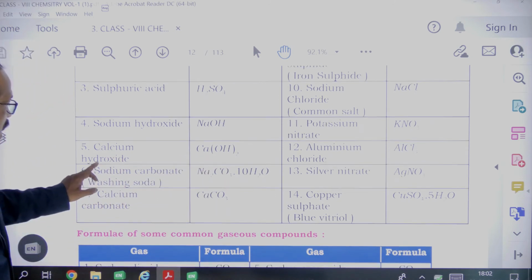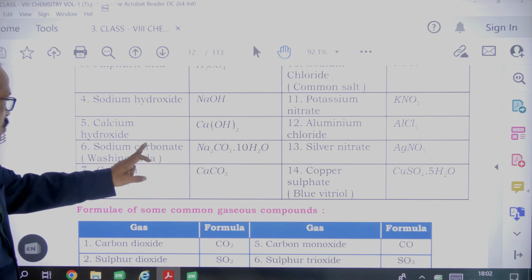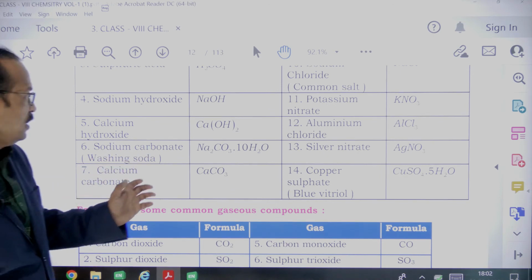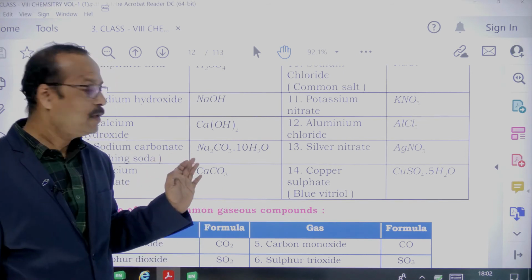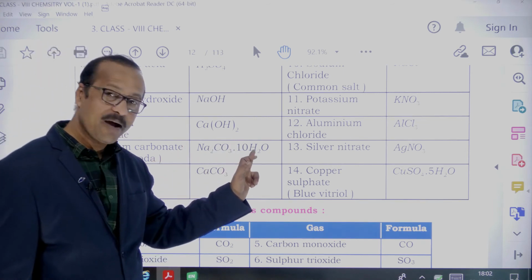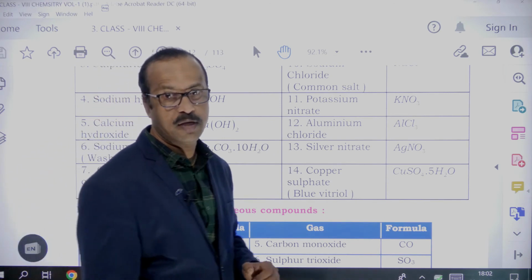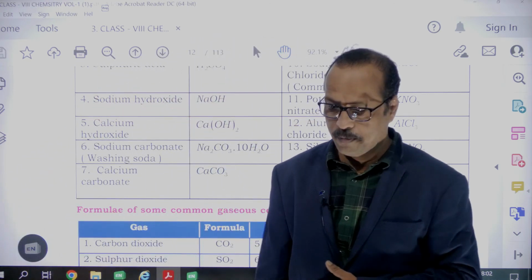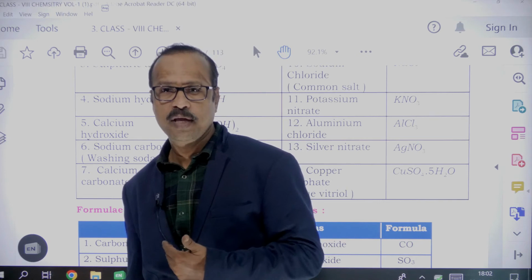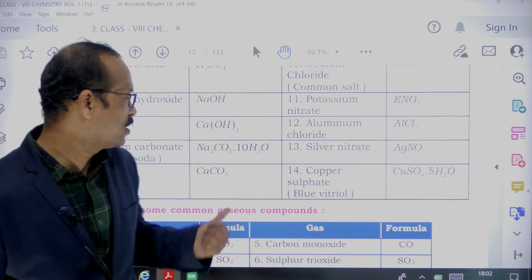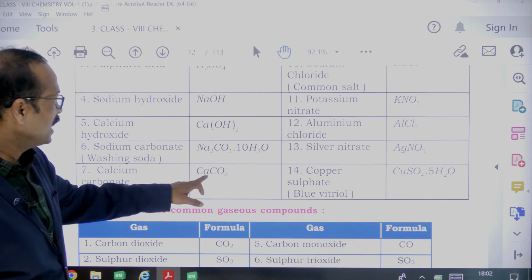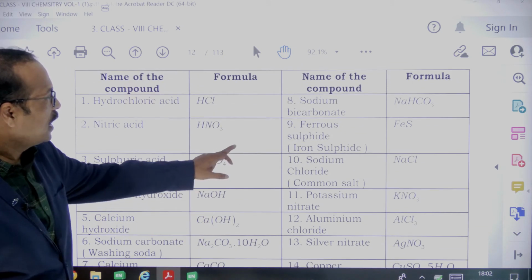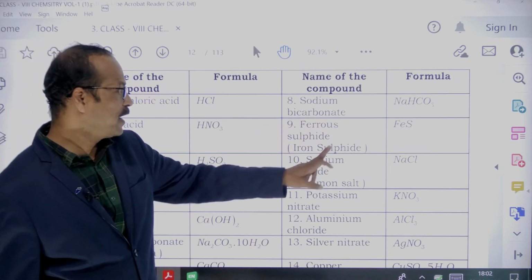calcium hydroxide. And this is washing soda, sodium carbonate decahydrate actually, but we can simply call it sodium carbonate. So it is 10 H2O. H2O is water. In chemical compounds, if water is there, they are called hydrates, hydrated salts. We can see that later. Now this is calcium carbonate and sodium bicarbonate, or sodium hydrogen carbonate.